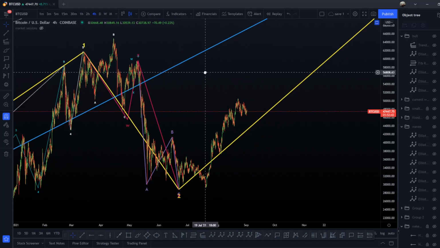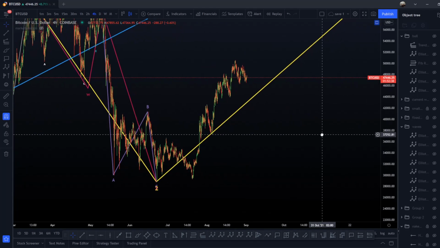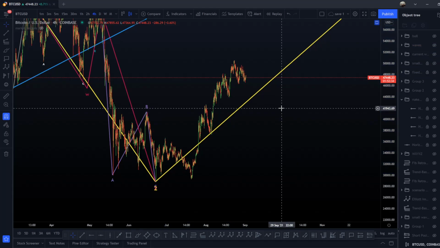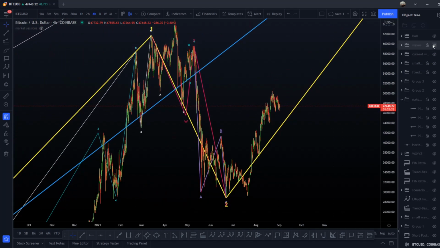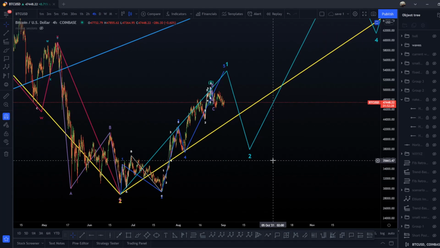Each wave for me here matches. So we are now going to see what we did here, in my opinion, with the previous update I did on Bitcoin. From now, these are my waves. This is what we are going to do, in my opinion, but if you check the daily, I'm going to show you that it will be a super bullish scenario.